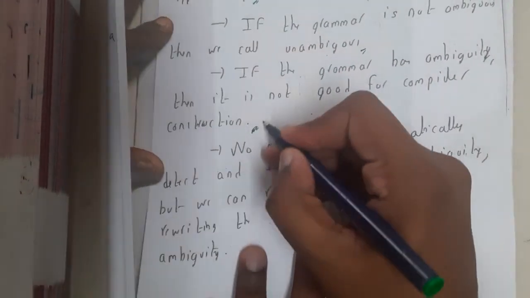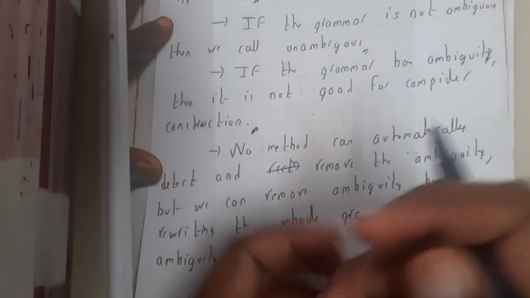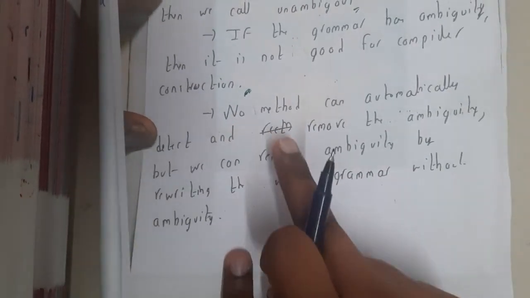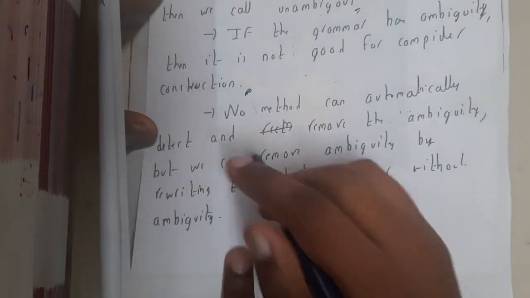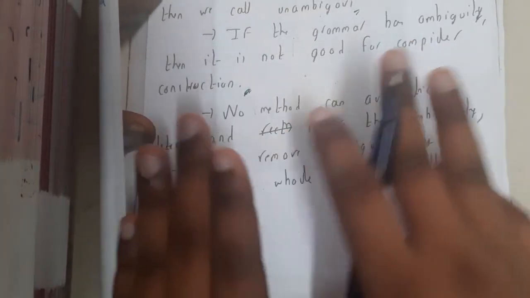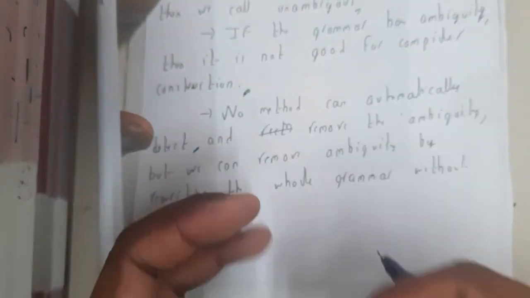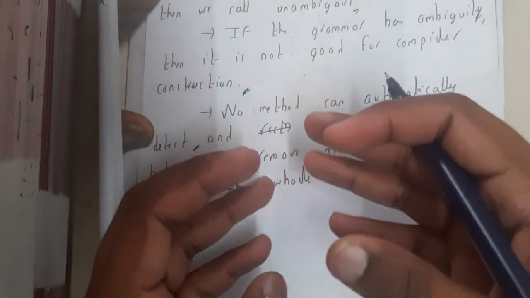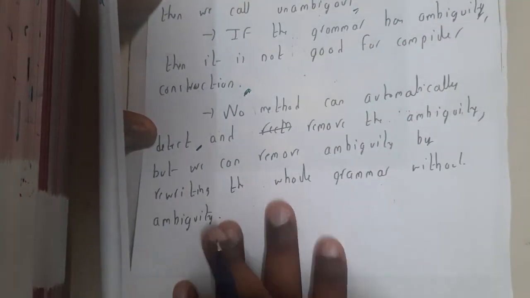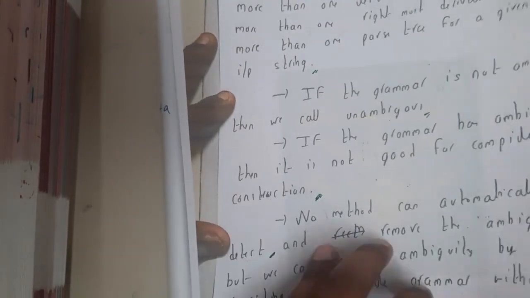So that is the reason why ambiguous grammar is really dangerous, and the compiler will never like ambiguous grammar. Okay. And one more thing is that there is no direct method to detect it as well as to remove it. You need to identify the patterns. Even for removing, I'll be giving you an example, but you should identify the patterns. Only then you can remove it. I hope everyone got a clear idea about ambiguity in grammar.